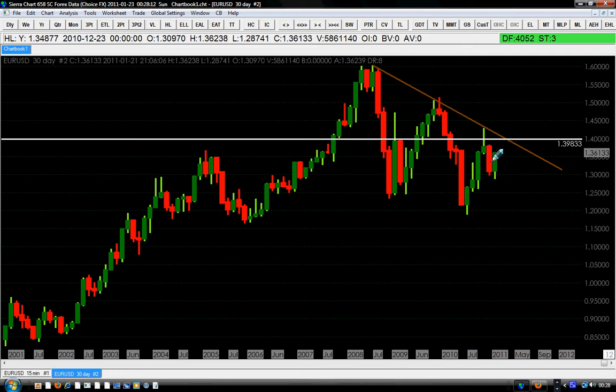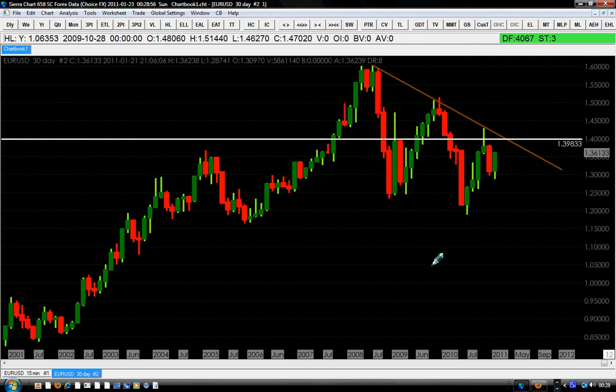But if the market decided to bring the euro to our greedy target of 1400, as soon as the euro hits the 1400 level, we will sell without asking any more questions. If the euro manages from here to move up to test this white horizontal line, which was our previous target of 1400, we will sell exactly at that point without waiting for the market to show us anything else. That was our previous target.